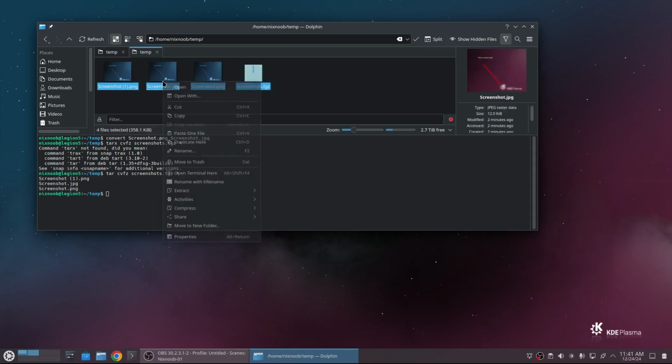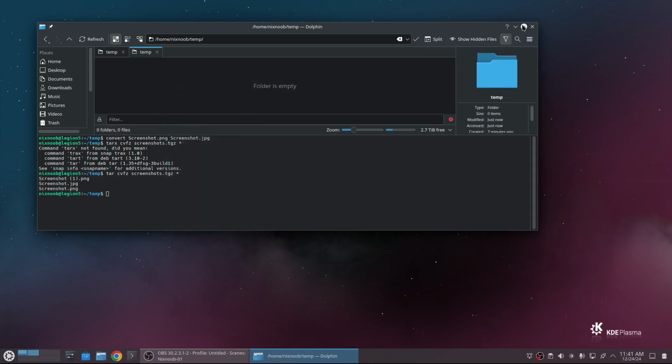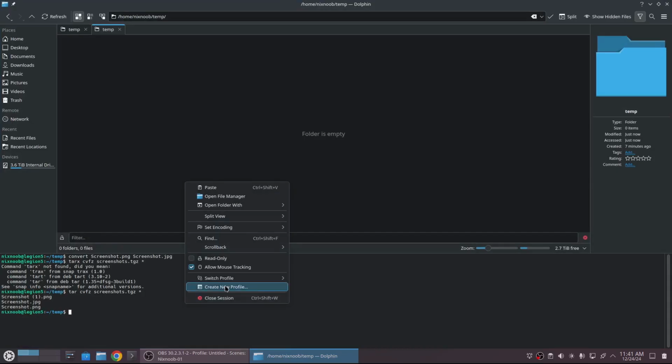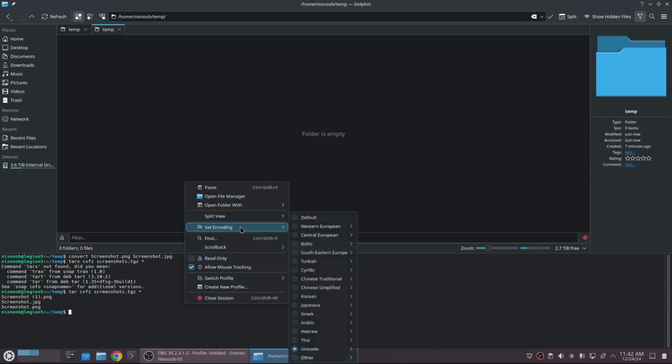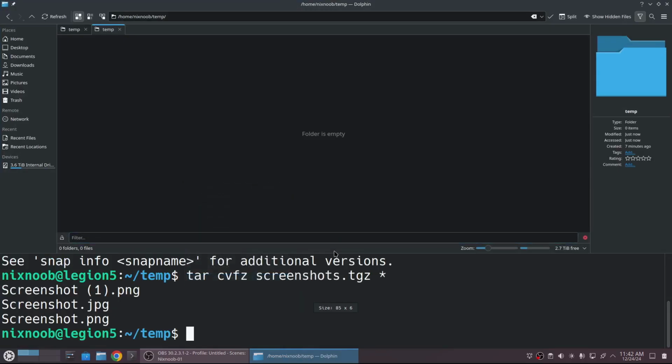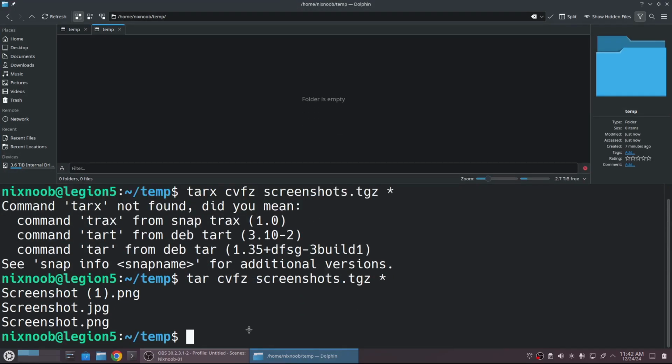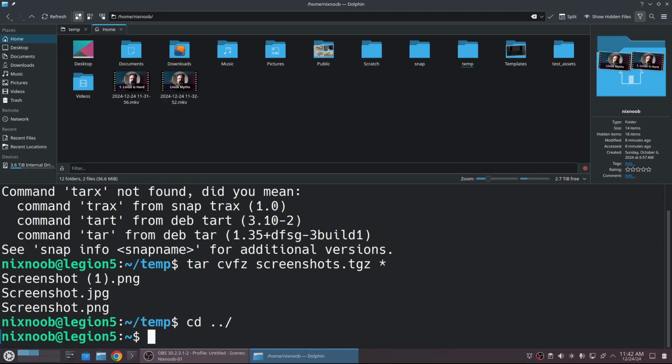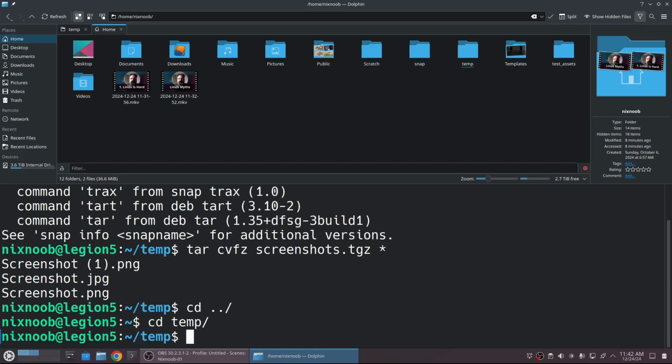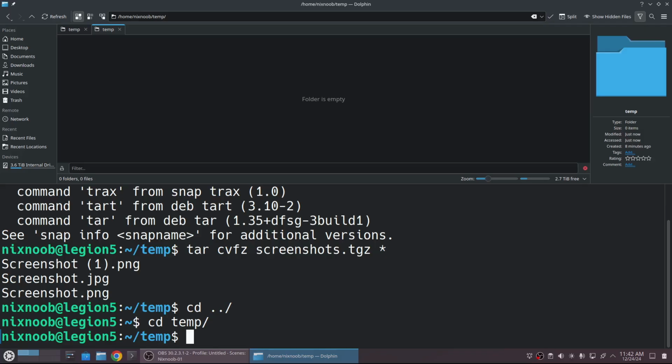I'm going to put all this in my trash for a minute, and I'm going to give you a very contrived example here. So let's go to this and set my profile to have really huge text so you can see what I'm doing here. So this is one of the things I like about KDE is you can have a terminal attached to your file manager, Dolphin. And so if I cd up a directory, you're going to see it change in the file viewer. And if I cd back to temp, you're going to see that change in the file viewer. So I like that. I think that's super cool.